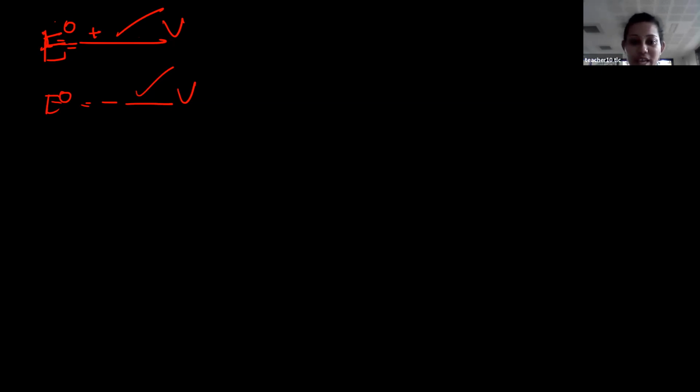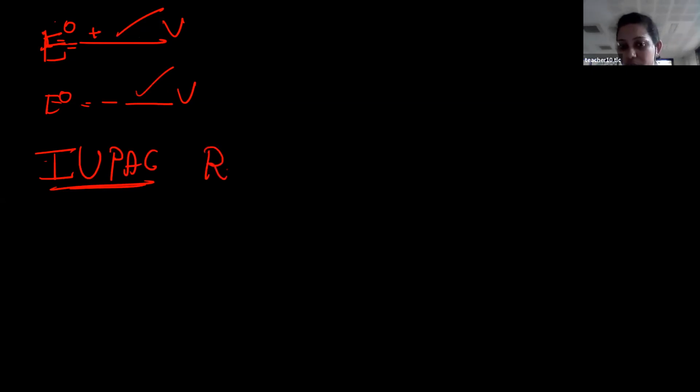So this type of confusion was there among scientists in the beginning. Therefore IUPAC is the standard. They decided that you have to give importance to the reduction process rather than oxidation.